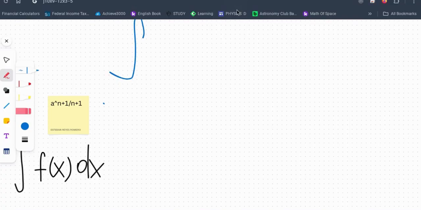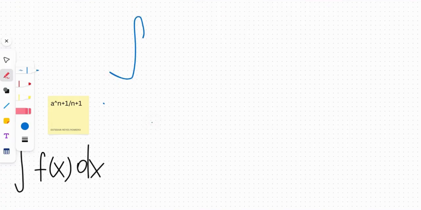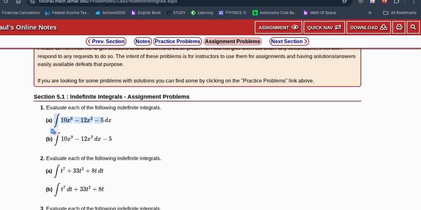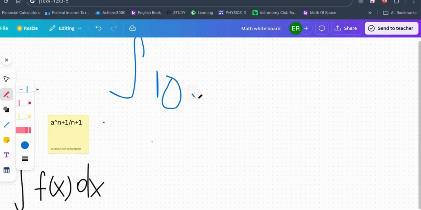Here it is. Let me go full screen. We have the integral of 10x to the 9 minus 12x to the 3 minus 5. This one's actually pretty simple.